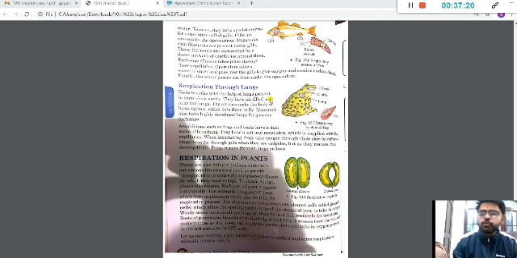the respiration can be carried out with the help of roots through the air which is trapped between the particles of soil. So this was your chapter, and see you next time guys, bye.